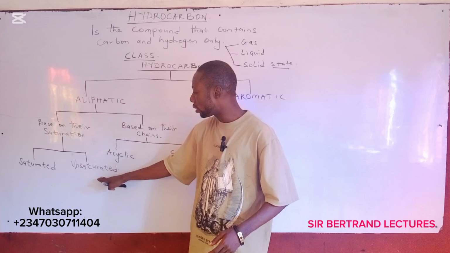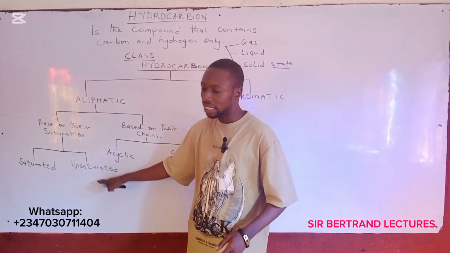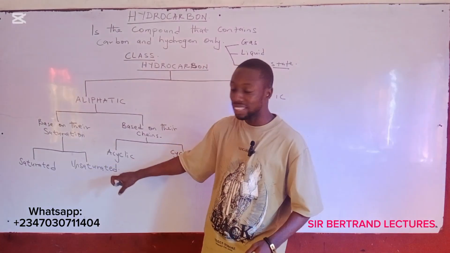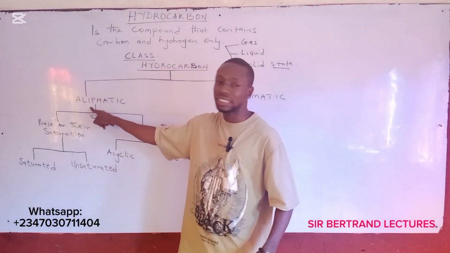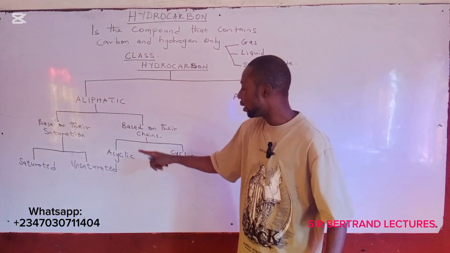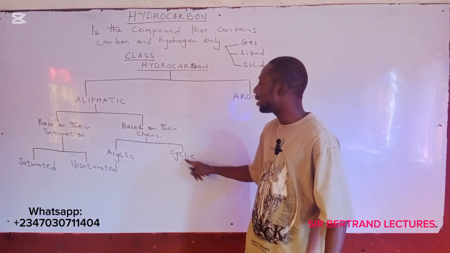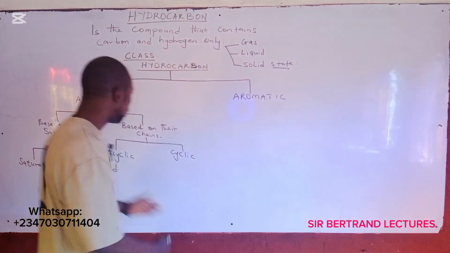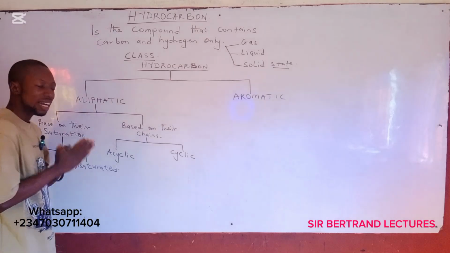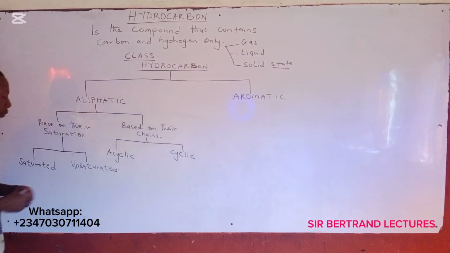Then the one that is unsaturated are unsaturated hydrocarbons. That is to say, we have saturated and unsaturated aliphatic hydrocarbons, then acyclic and cyclic aliphatic hydrocarbons. Okay, all these are what we have under aliphatic hydrocarbons.